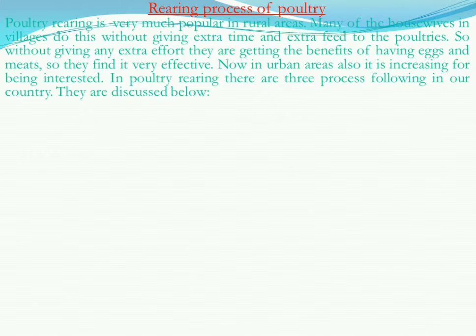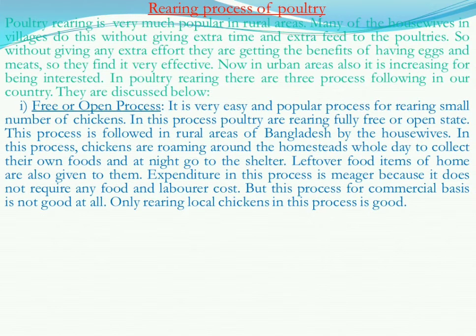In poultry rearing, there are 3 processes followed in our country. They are: number 1, the free or open process. It is a very easy and popular process for rearing a small number of chickens. That means if we want to rear only 5 to 10 chickens, then it is better. In this process, poultry are reared in a fully free or open state. This process is followed in rural areas of Bangladesh by the housewives.